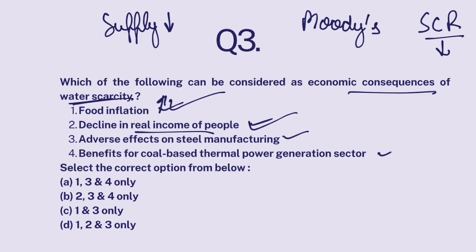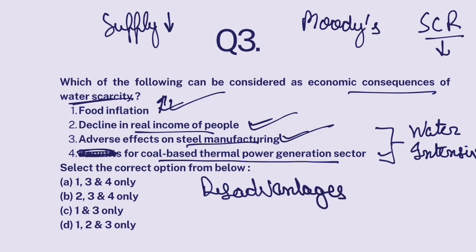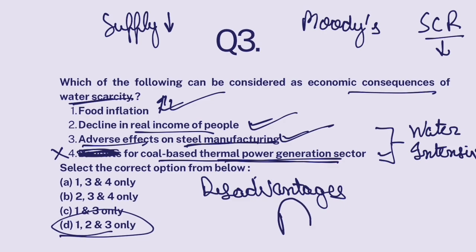Okay. Now, steel manufacturing and coal-based thermal power generation, both these sectors are water intensive. That means they require a lot of water. So adverse impact on steel manufacturing, not benefit. In fact, there will be disadvantages to power generation sector as well. So adverse effect on both steel manufacturing and power generation, there will be no benefit. Hence, this statement is false. The answer is 1, 2, and 3 only, D.